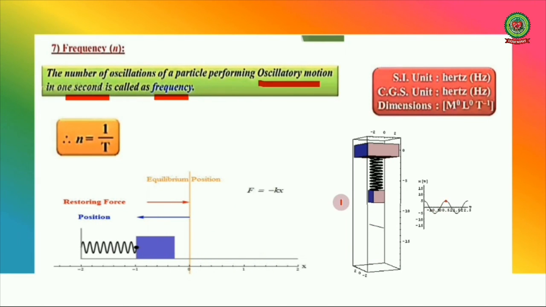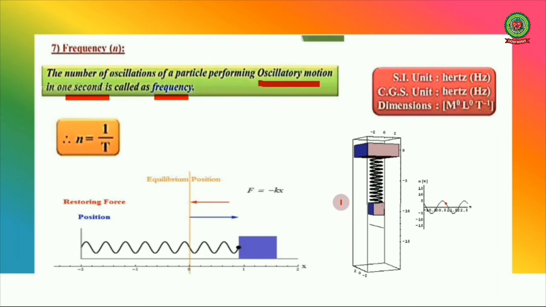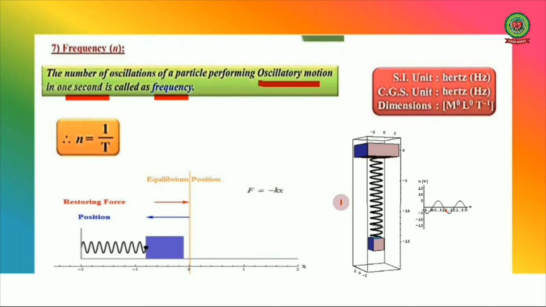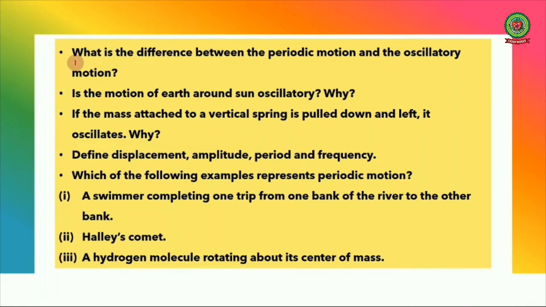So this is the introduction to oscillatory motion or oscillations and some terms related to oscillations. Now let's discuss some questions. Question number 1. What is the difference between periodic motion and oscillatory motion? Question number 2. Is the motion of Earth around the Sun oscillatory? Give reason. Question number 3. If the mass attached to a vertical spring is pulled down and left, it oscillates. Why? Question number 4. Define displacement, amplitude, period and frequency.